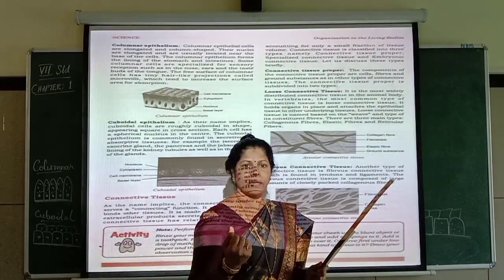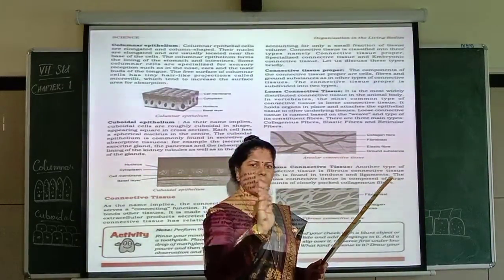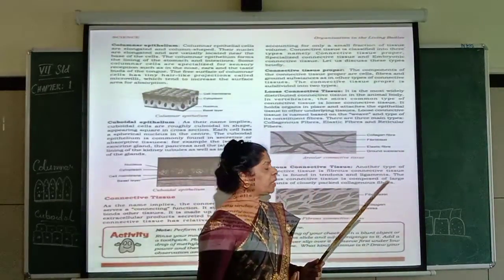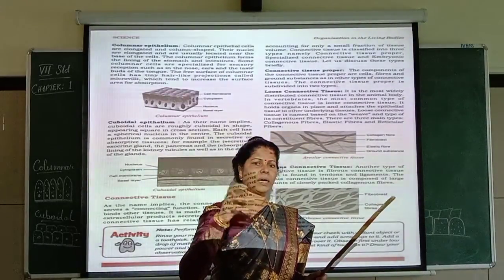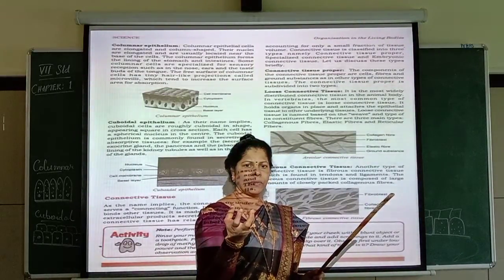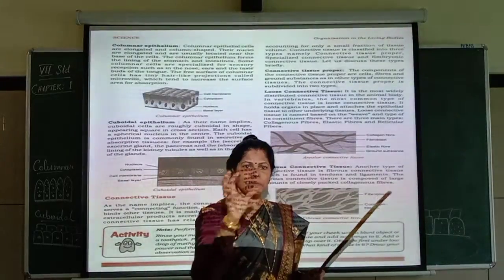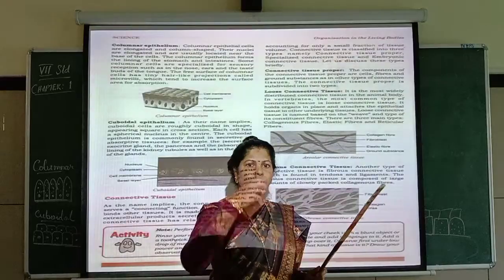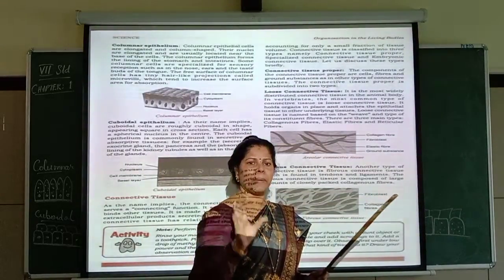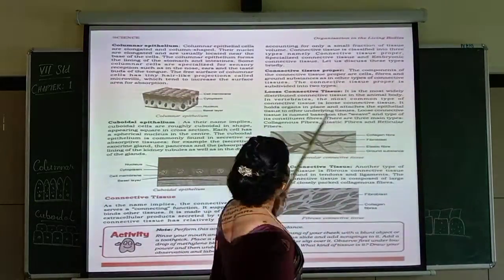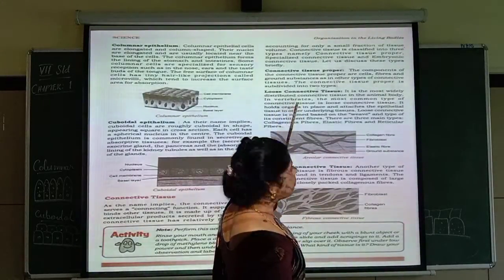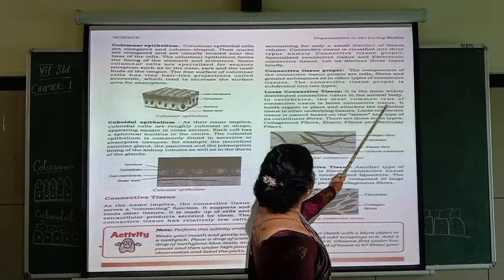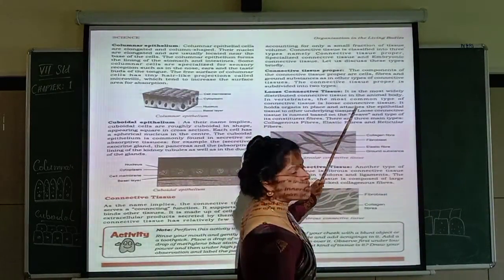Bones will help you to stand erect, isn't it? And the ribs are there. Ribs means ring-like structures in the chest cavity. So this heart, lungs and all, they are soft tissues. They are held properly in those places, in the rib cage. If not, they would have just dropped down, isn't it? They would not have been in the same particular place, right? So like that, it is the meaning here. In vertebrates, those who have a backbone, the most common type of connective tissue is the loose connective tissue.